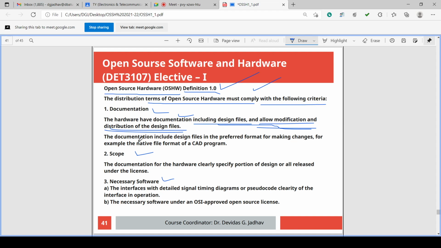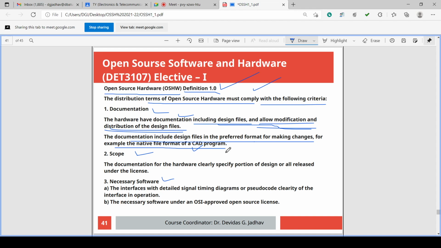This documentation includes the design files and the preferred format for making changes. For example, the native format of a CAD program. The CAD program is used in mechanical, electrical or civil work. CAD can be for mechanical fabrication, civil construction, electrical wiring, or piping.